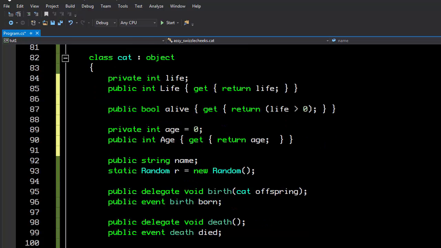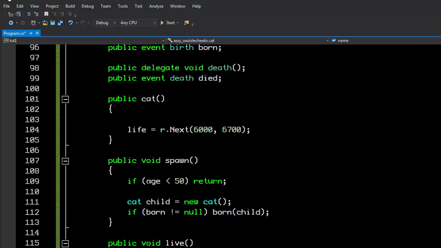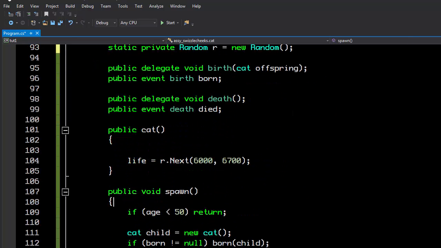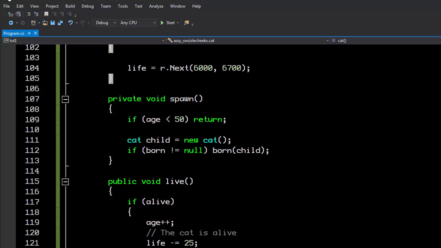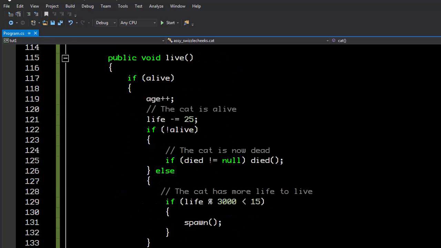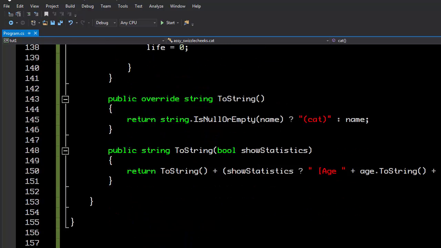And the name here, the name is public, and the name probably should be able to be changed from outside because this is a cat, so the owner should be able to rename the cat. And we have our randomizer here. The randomizer can probably be private. And we have our events, and those obviously need to be public. So this obviously is relatively straightforward, and the spawn event should probably be private because we don't want people from outside the cat calling the spawn event needlessly, because I'm not aware of any way where you can do something and the cat immediately spawns a child without any natural process occurring. So at this point, I think we're pretty much set.